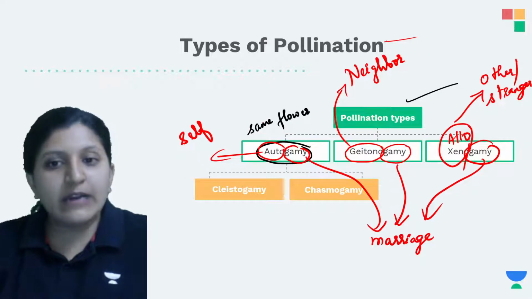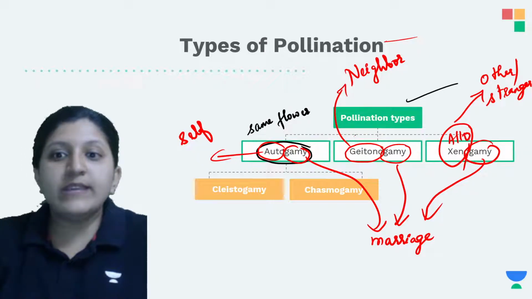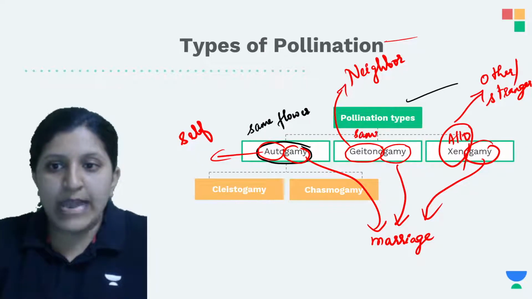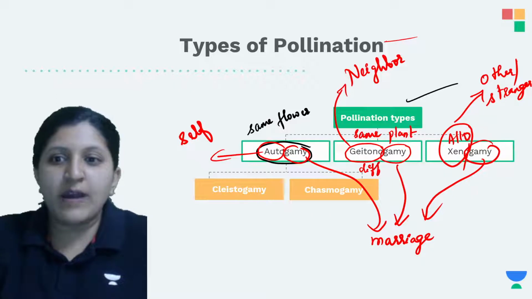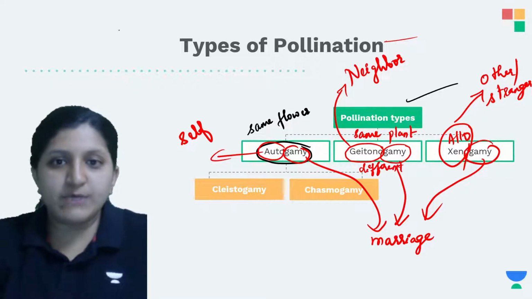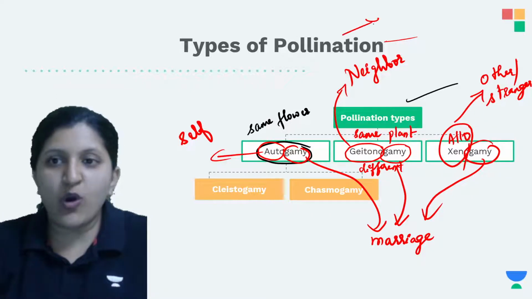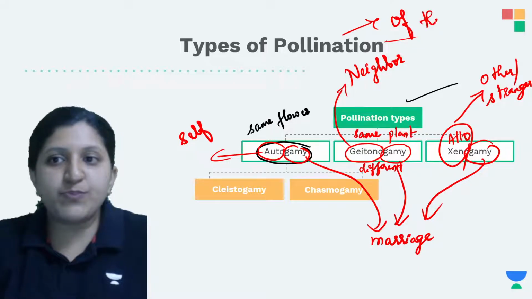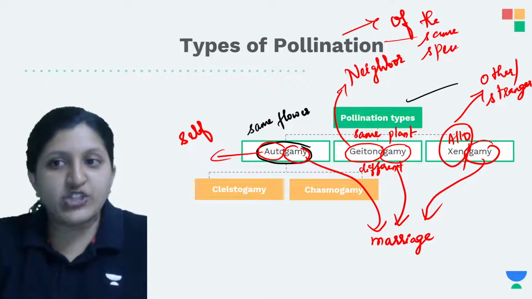Autogamy occurs in the same flower, geitonogamy occurs in the same plant but a different flower, but of the same species. Only within the same species can the exchange occur.